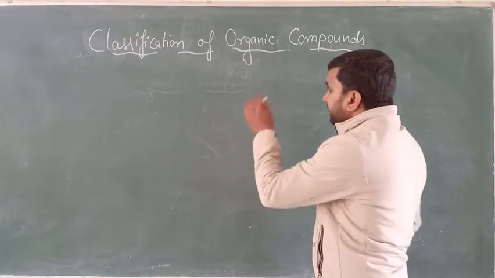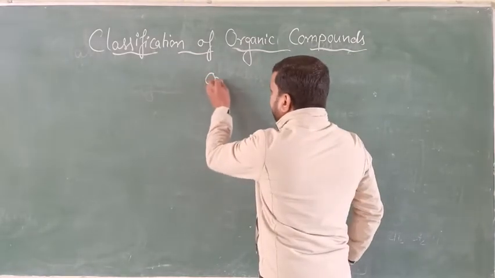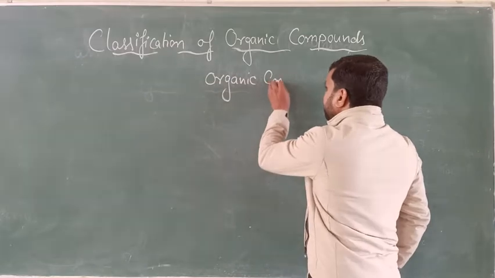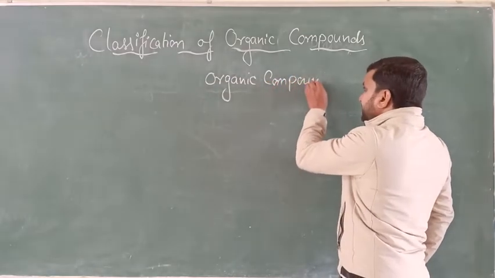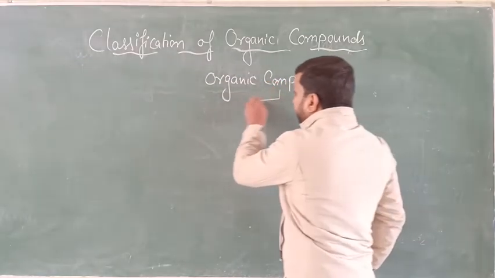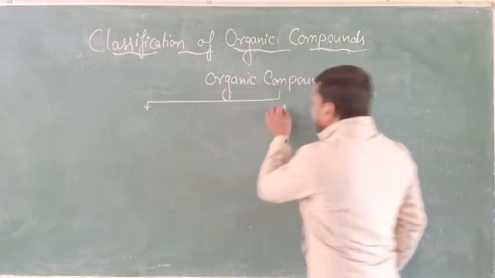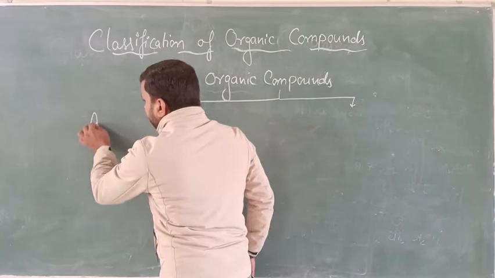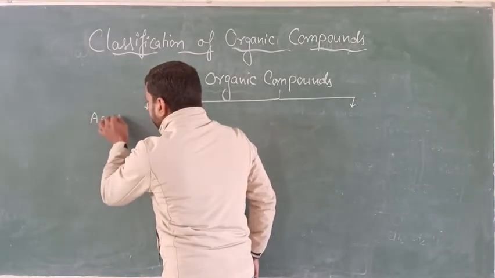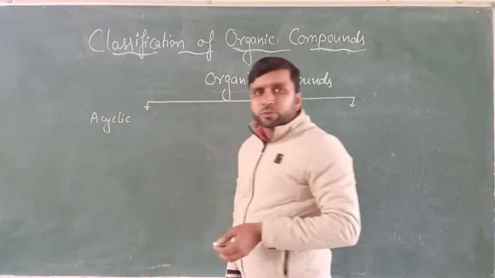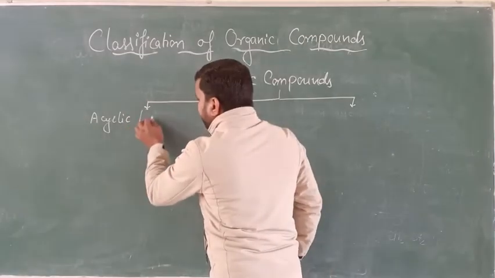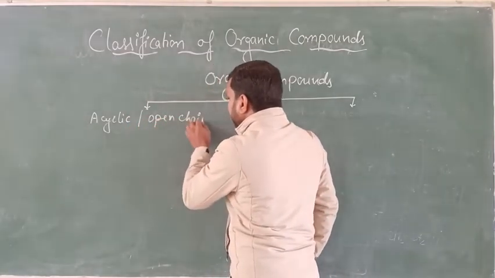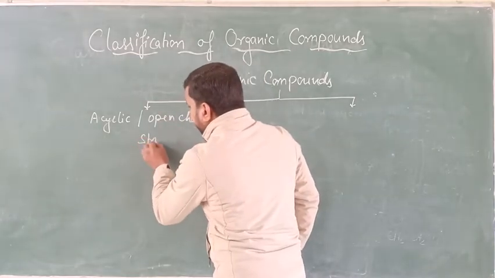So if you see, organic compounds are broadly classified into two groups. First, acyclic, which is also called open chain structure.